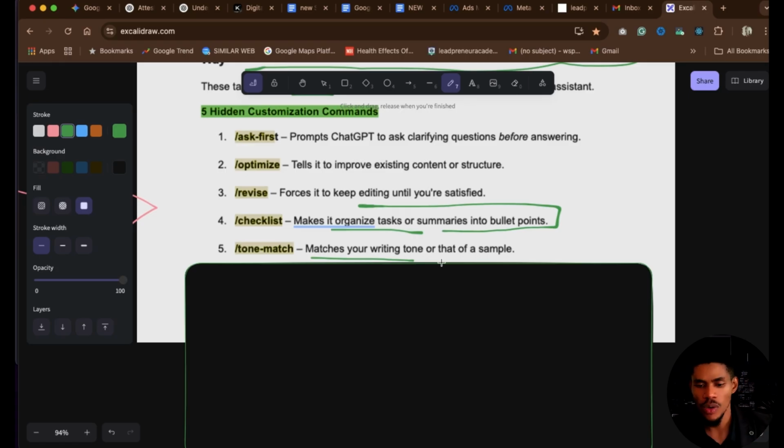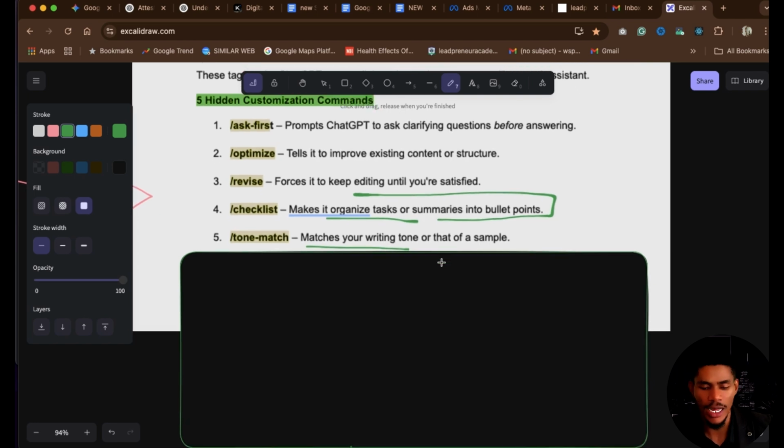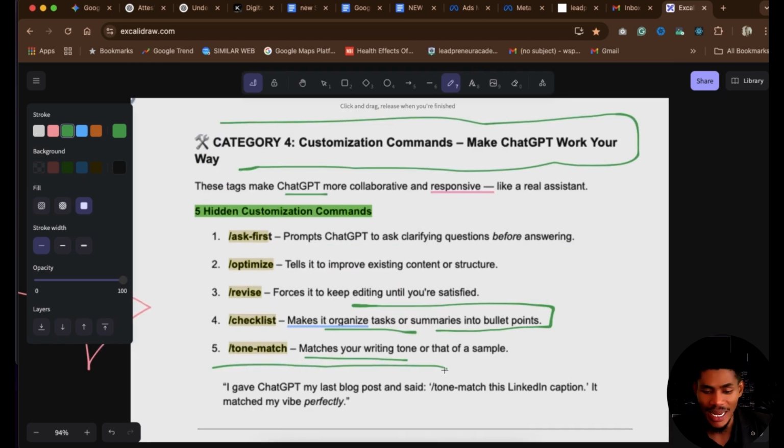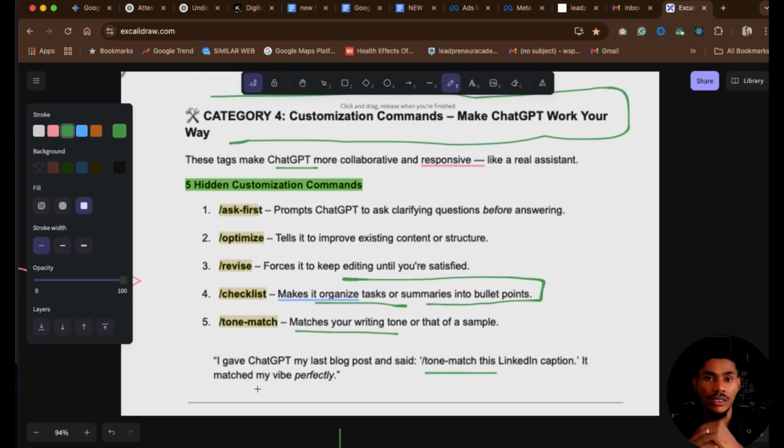So this is an example. Last time I tested this particular style of prompt, I gave ChatGPT my last blog post and I said tone match this particular LinkedIn caption. That was a LinkedIn caption that I saw, I liked it so much, and I said tone match my blog post to this particular LinkedIn caption, and ChatGPT did a perfect job. It matched my entire blog post that I wrote myself to a particular tone that was different, that was even more powerful than when I wrote it myself. And I was like, well, this is really, really good.